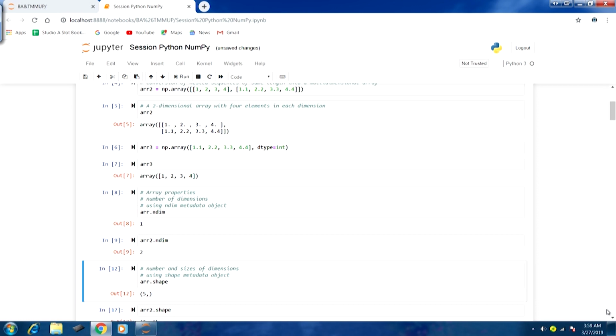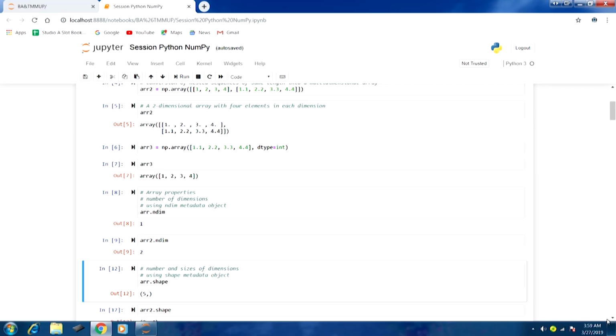Similarly, if we want to find out the full detail, in the sense the number of dimensions and the size of those dimensions, then we can use another attribute, that is shape. So, array.shape will give us the actual shape of an array object.